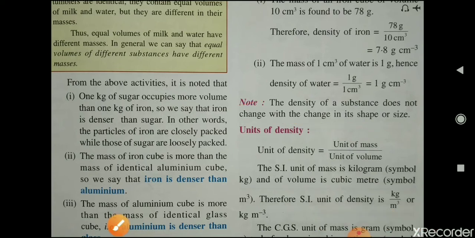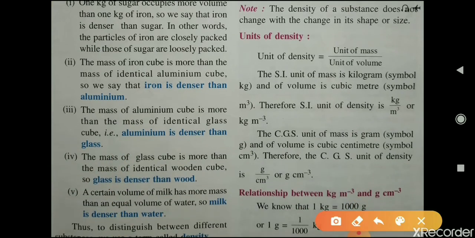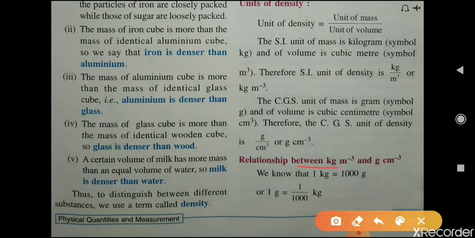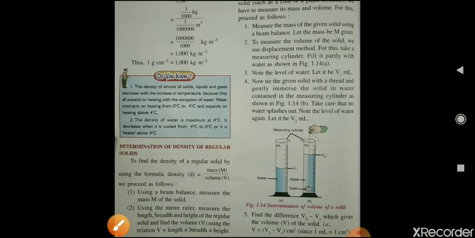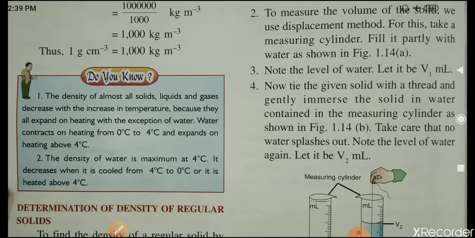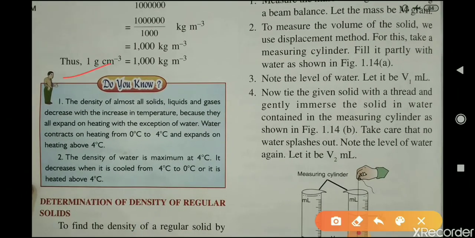Okay. Unit of density. Density is equal to mass upon volume. Therefore, the unit of density is the unit of mass upon the unit of volume. Therefore, the SI unit of density is kilogram per meter cube, or we can say kg m^-3. And the CGS unit is gram per centimeter cube. Now, the relationship between the SI unit and the CGS unit: 1 g per cm³ is equal to 1000 kg per m³.